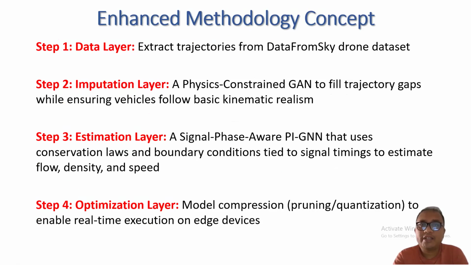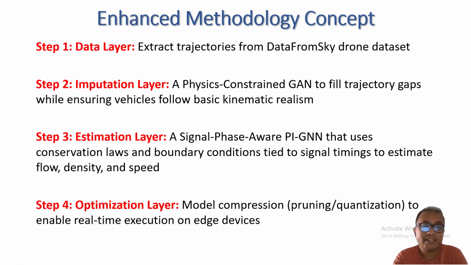If we look at the methodology concept, firstly, the data layer will extract data from sky for trajectories. Then it uses a physics constraint generative adversarial network to fill trajectory gaps, considering the traffic kinematics and physics law traffic flow theories based on LWR.